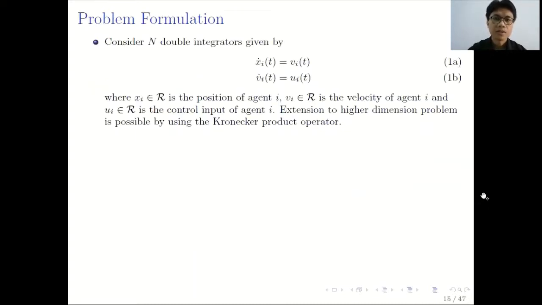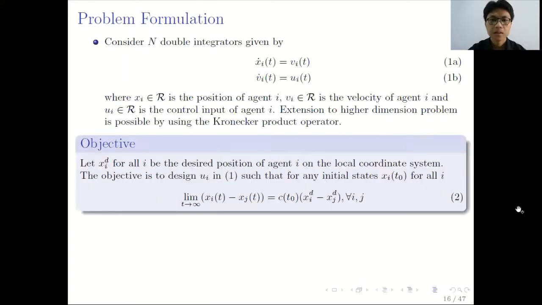For the problem formulation, we consider n double integrators given by equation 1. Xi here is the position, Vi is the velocity, and Ui is the control input of agent i. Extension to higher dimension problems is possible by using the Kronecker product operator. The objective is given here. Let xid for all i be the desired position of agent i in the local coordinate system. The objective is to design Ui in equation 1 such that for any initial states, equation 2 holds.